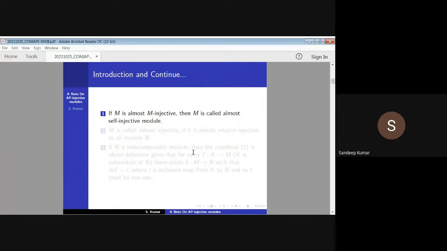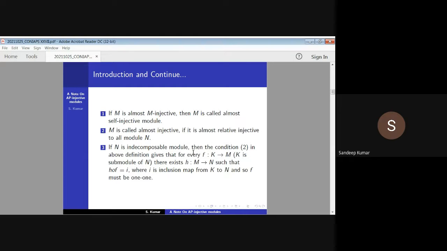If M is almost M-injective, then M is called an almost self-injective module. M is called almost injective if it is almost relative injective to all modules N. If N is an indecomposable module, then condition 2 in the above definition gives that for every f from K to M, where K is a submodule of N, there exists h from N to M such that f h is equal to i, where i is an inclusion map from K to N,